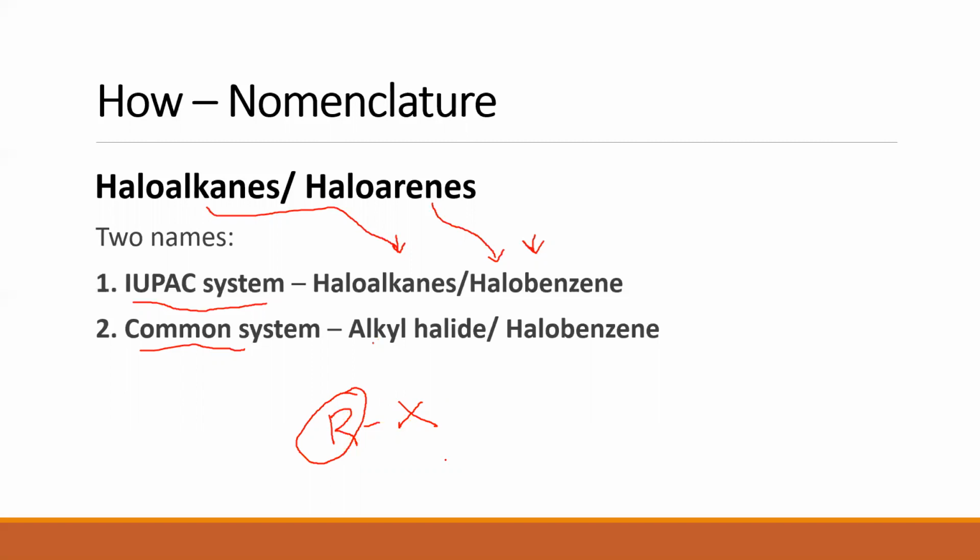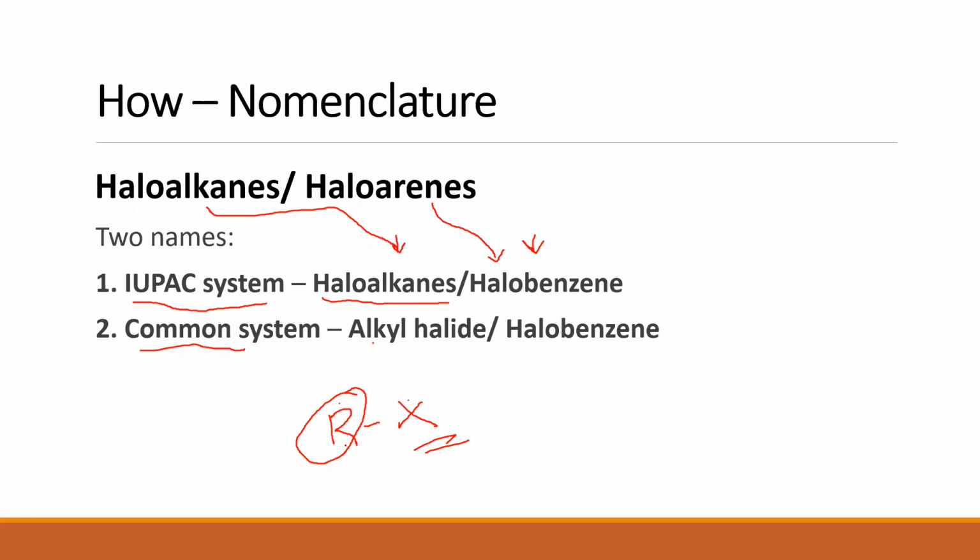Whereas the same compound, how is it named in IUPAC? We will first name the halogen and then the alkane, named as haloalkanes. So if this is CH3 and I have Cl, how do I name it? Chloromethane. Good, because CH3 is obtained from which alkane?